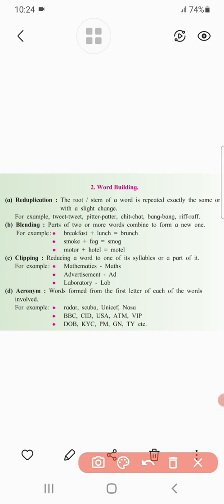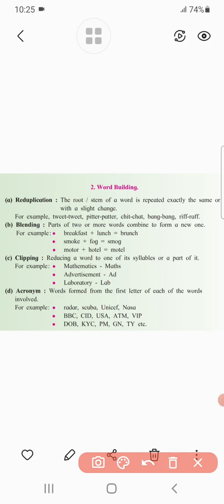Here we will see it with the help of examples. Look at mathematics, the subject taught in school. Generally mathematics is not pronounced in full; we reduce it and say maths. Similarly, a very common word we use is advertisement. The original word is advertisement, but we pronounce its reduced form, which is ad.